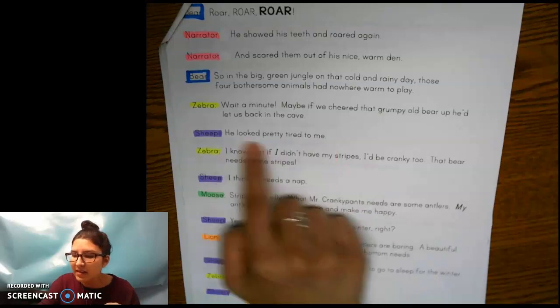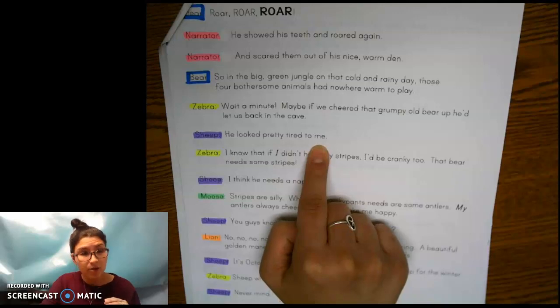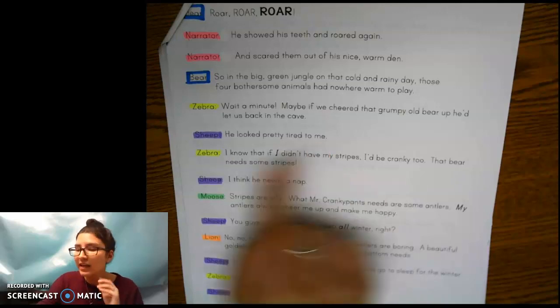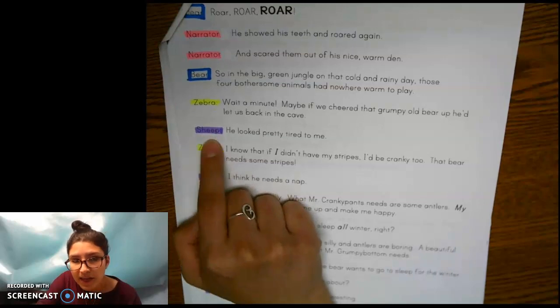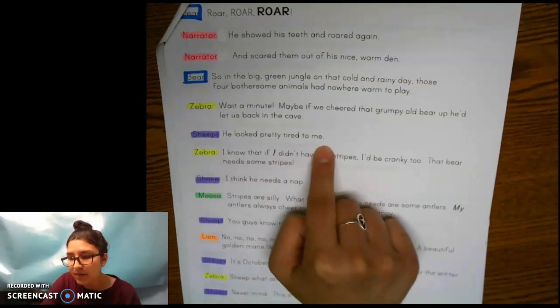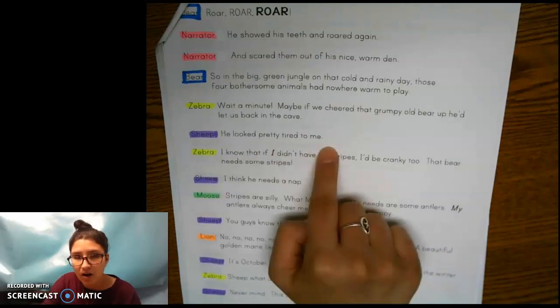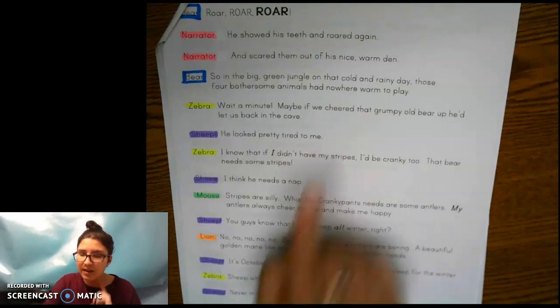Is it zebra? Bear? Sheep? It is sheep. Do you see how sheep's name is right here? This means that sheep said, he looked pretty tired to me. Sheep is saying this dialogue. Okay, remember that because you're going to hear that later.